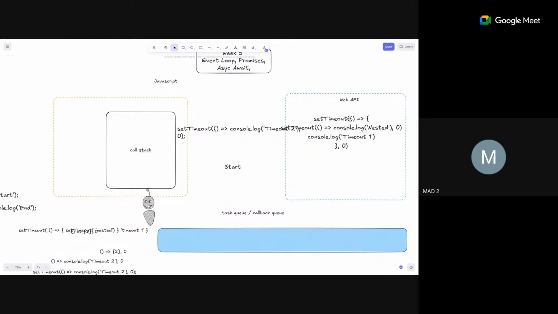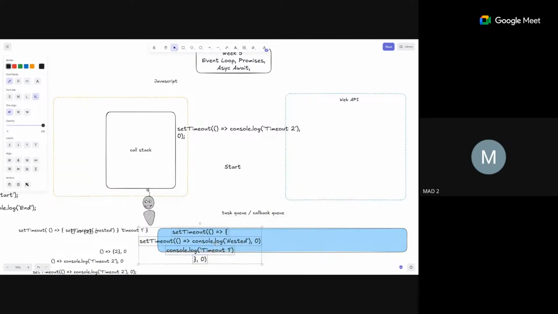And what is the timer for the outer function? 0 seconds. Yes, sir. So immediately it gets moved over here. As you can see, this inner set timeout is not executed now. That's why this set timeout is not there in the web API. The timer is not started for this.